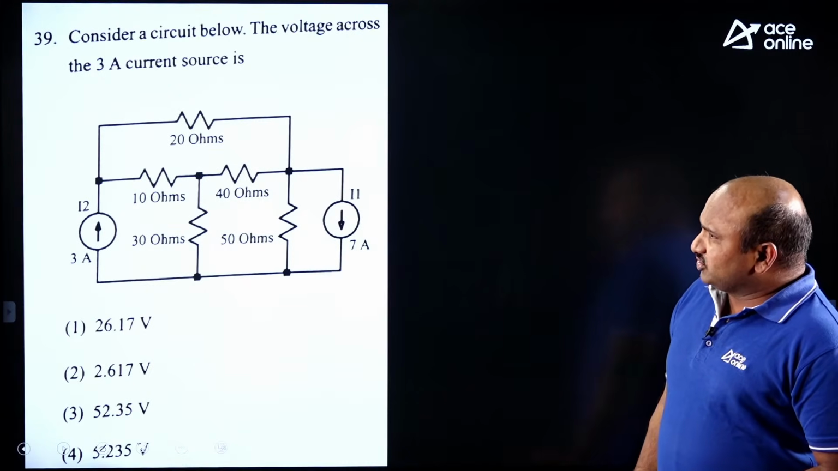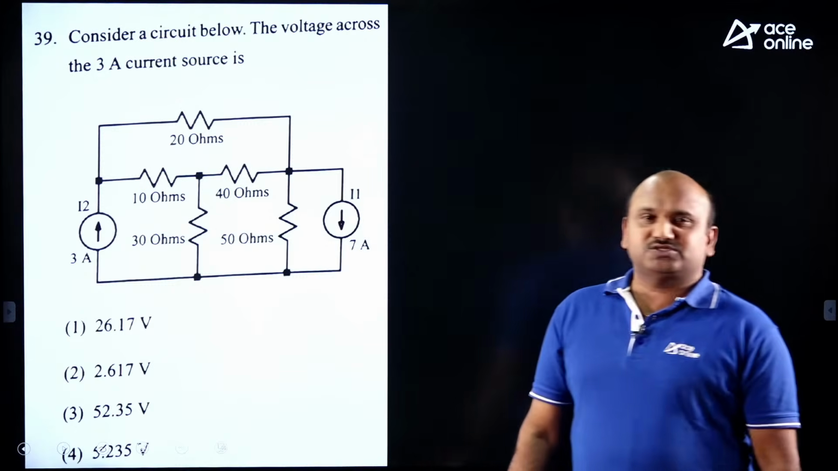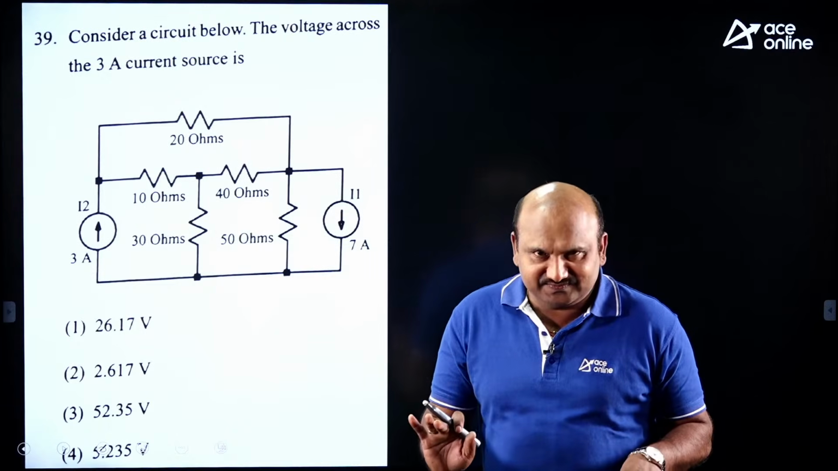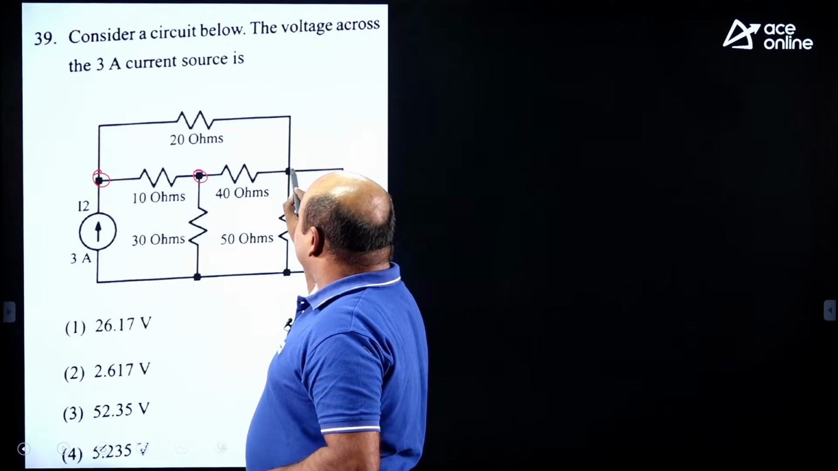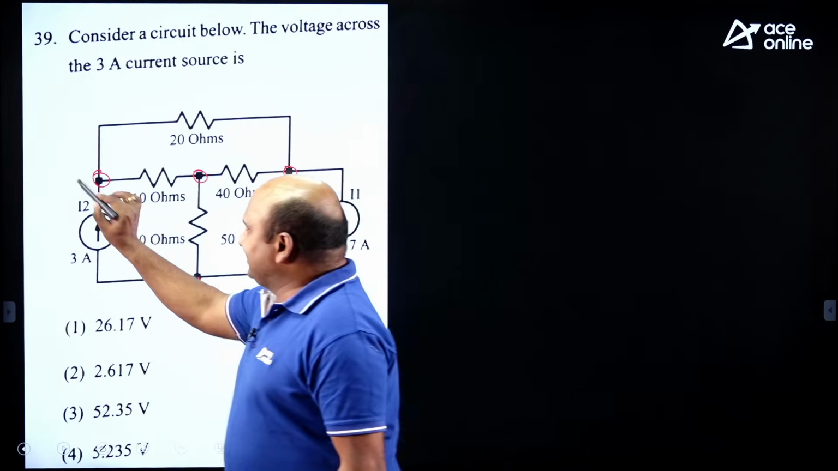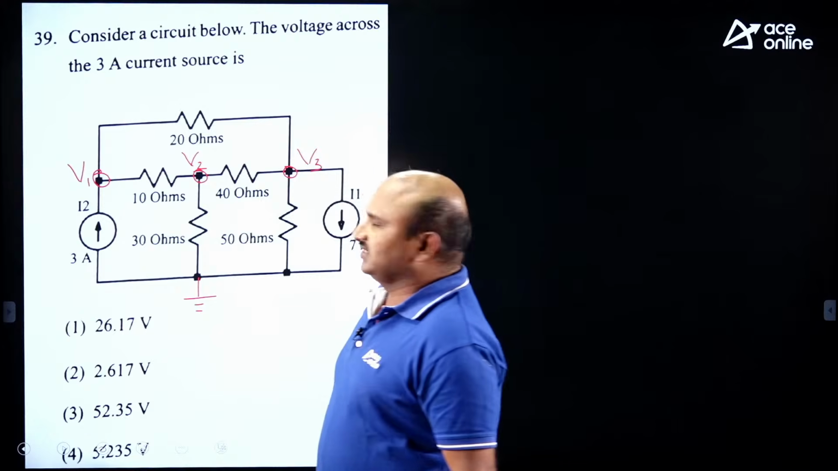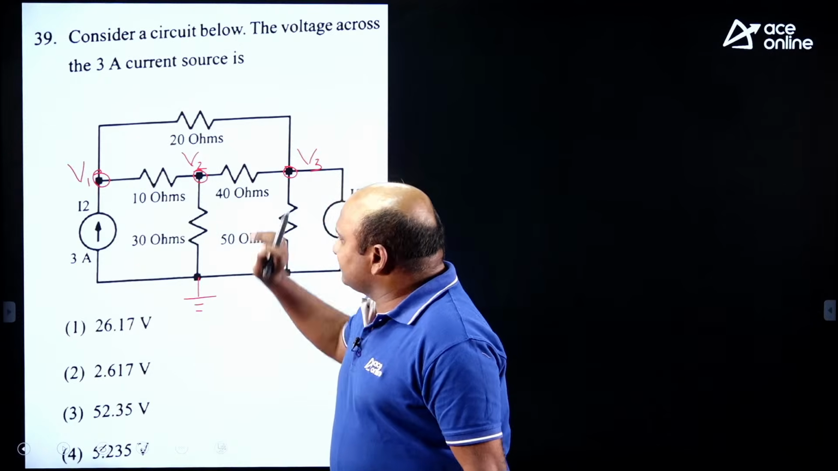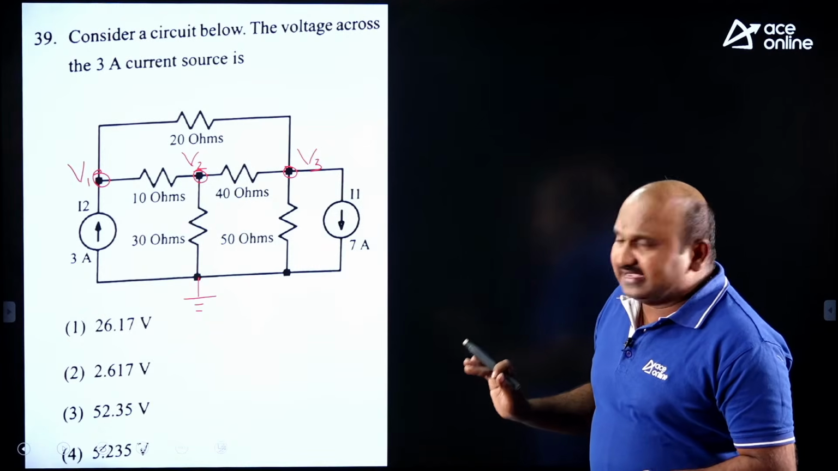Guys, the next question is: consider the circuit below, the voltage across 3 amperes current source. Guys, this is the only one question you may feel is very much difficult, but here, once you see the nodes, how many nodes are there under nodal analysis. According to the question, we need to estimate the voltage across the current source, V1, V2 and V3. The branch resistance values are also not similar here. That's why this is somewhat time taking question.